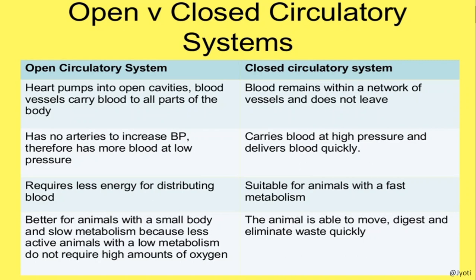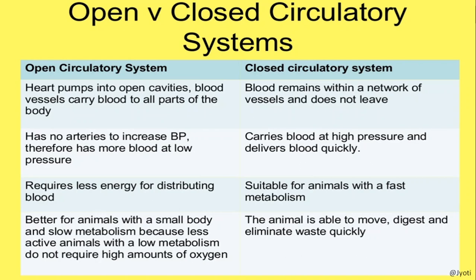And in case of open circulatory system, there is direct contact between the cell or tissue and the blood, so it requires less energy for distributing the blood. But in closed circulatory system, more energy is required, so the animals with a fast metabolism have the closed circulatory system.